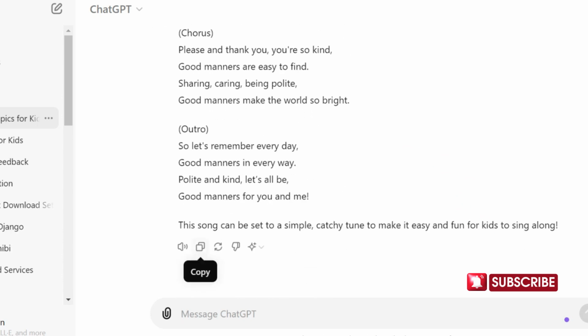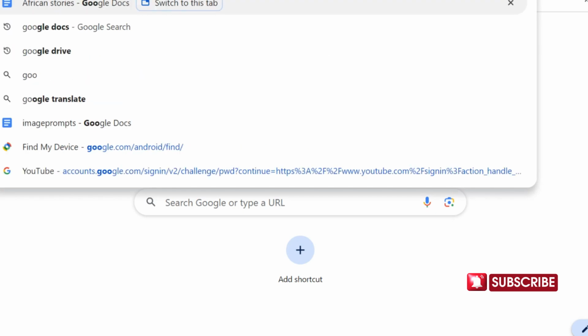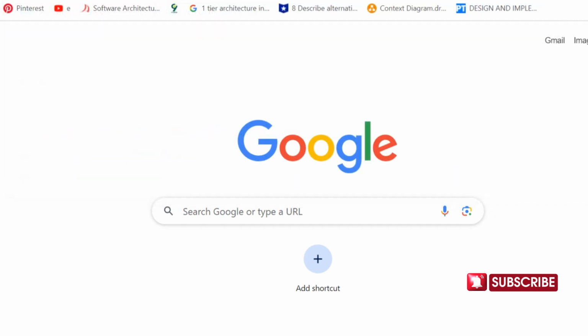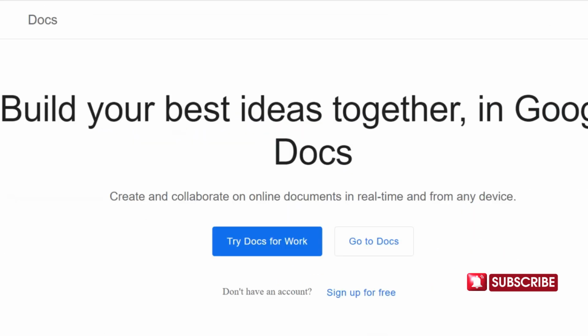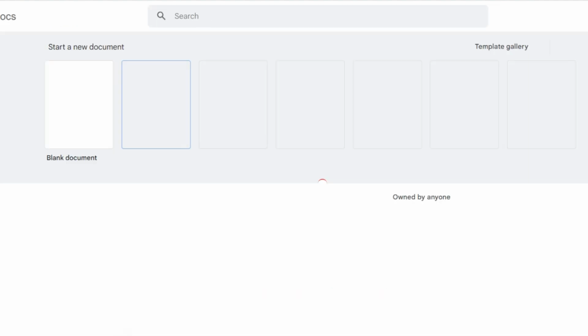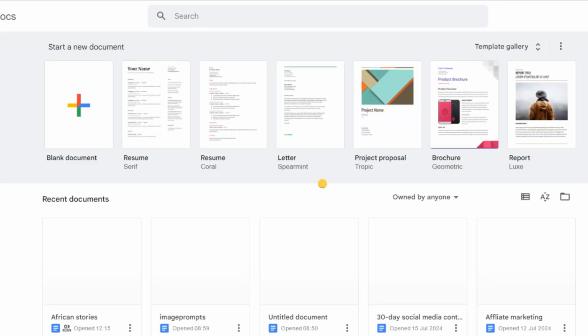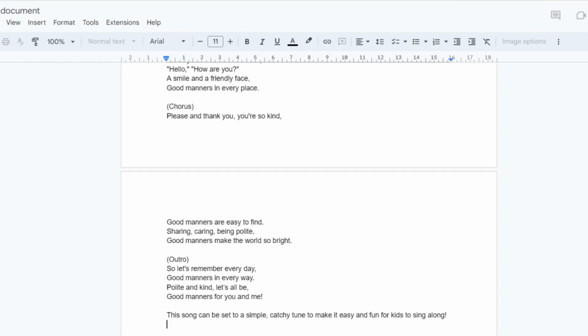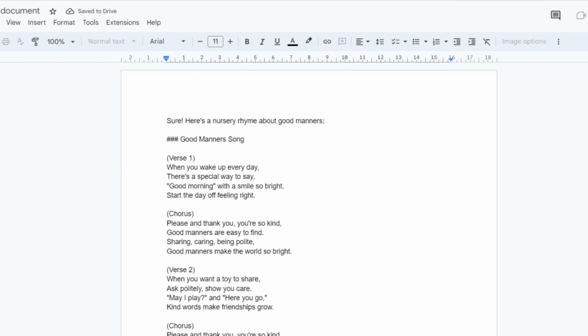And what I will just do right now is to copy what I have here. I'll just copy what ChatGPT has written for me, and I'll open Google Docs for me to save it here. Just save it just in case. I'll just keep it here and go ahead and edit.